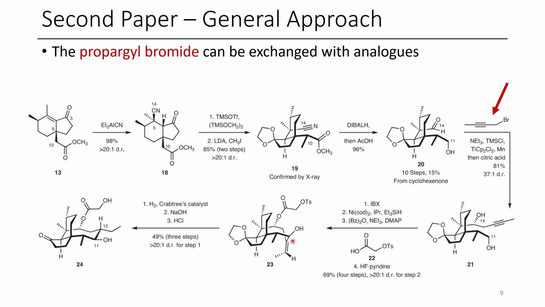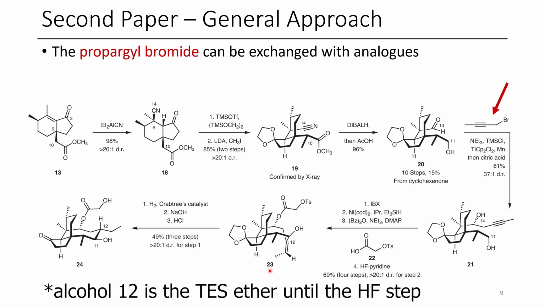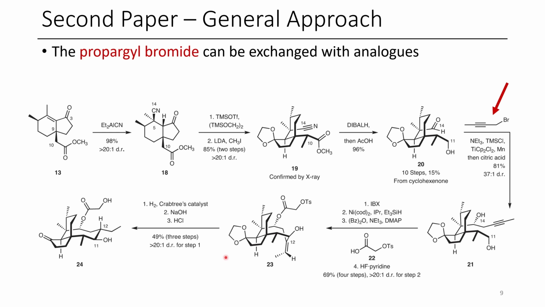Carbon 11 is then able to engage in this reductive cyclization reaction, forming this allylic alcohol in product 23. This carboxylic acid 22 is then activated using a mixed anhydride with benzoic anhydride, and that's then able to esterify this alcohol. Once this ester derivative's been made, they're able to reduce this double bond, and with different analogs of this final product here, they get various different ratios of diastereomers at position 12.